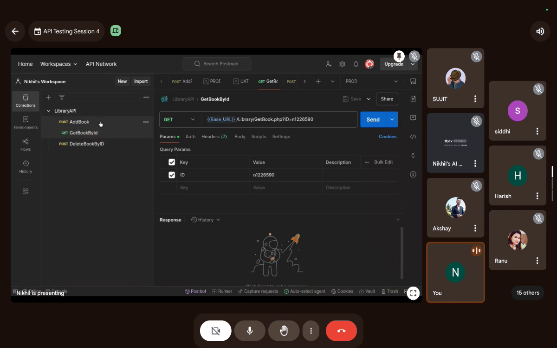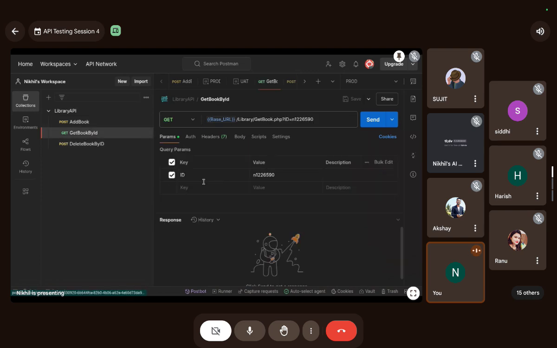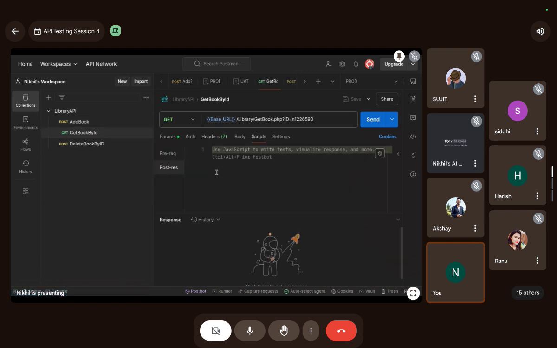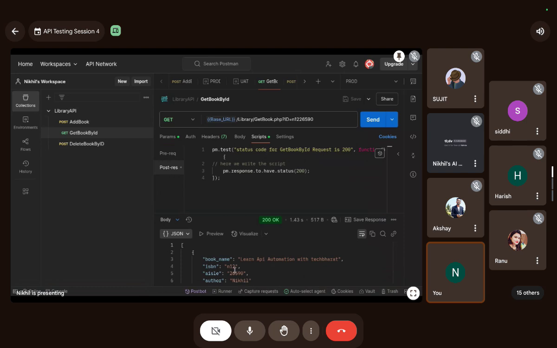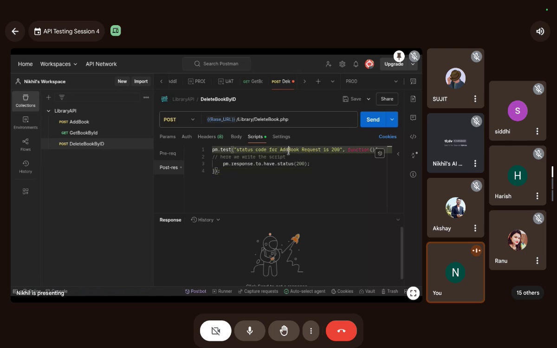So I'm adding this to every request, every request post response. I will just change it for get book by ID, and we'll check if this works. This is working. And I will add it here as well, to the post request, and we'll add it to delete book by ID.